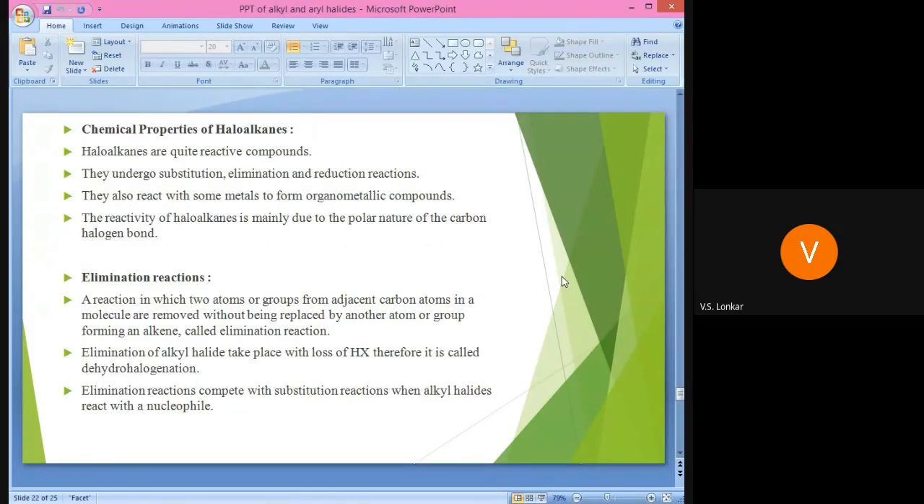Then physical properties. For our knowledge, we must know some physical properties of alkyl halides, because there may be some MCQs depending on the physical properties of alkyl halides. Got it?